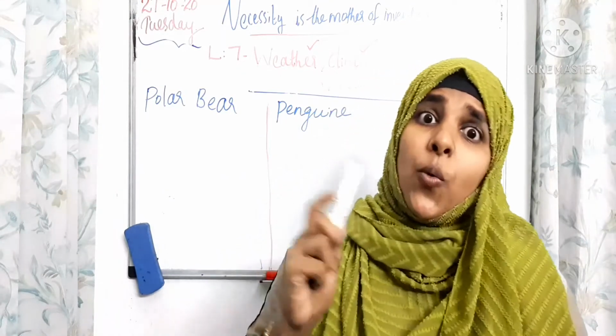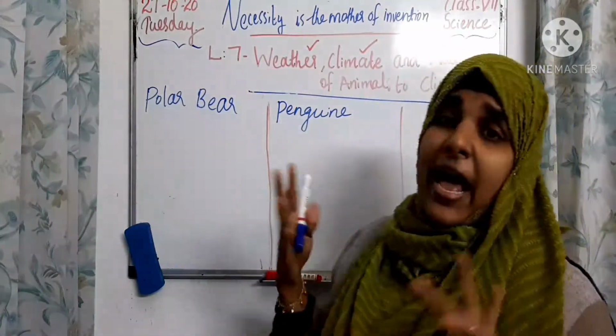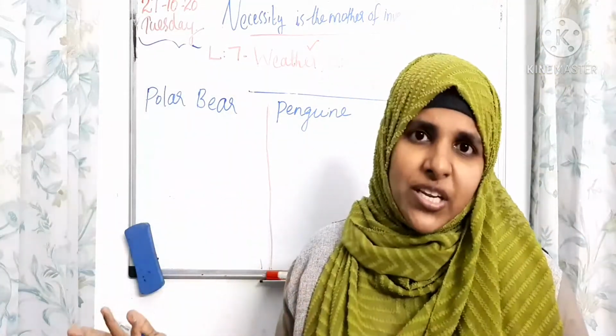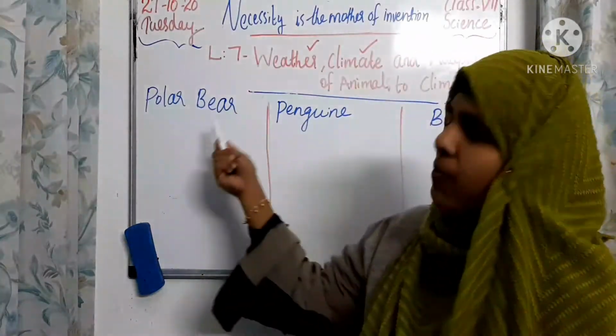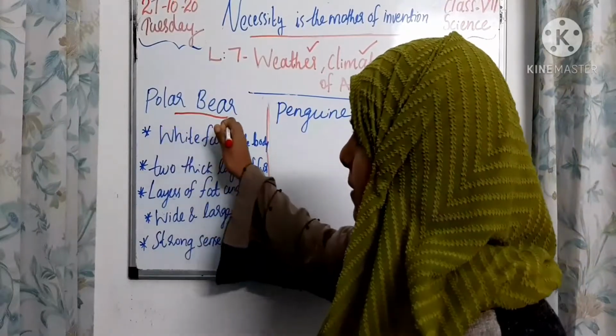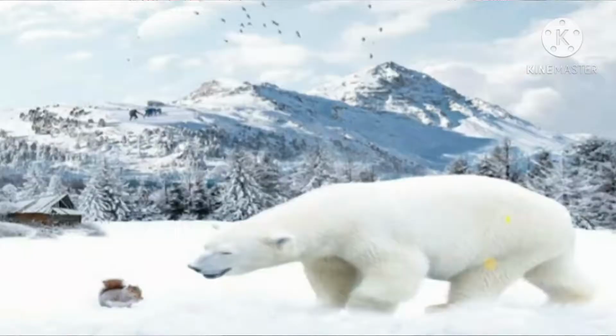Okay, so now we are going to learn how animals and birds live in the polar region. We can check the polar bear first. It has white fur on the body. White fur is matched with the snow, right? It is a fully snow covered area, the polar region.